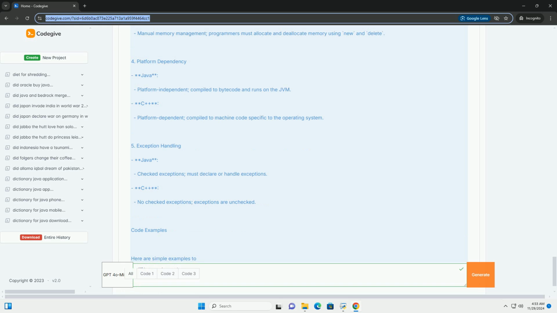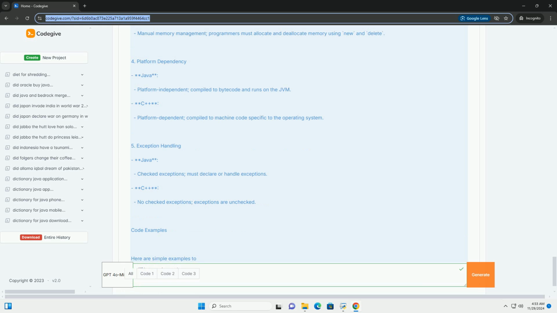4. Main method. In Java, the main method is defined as public static void main(String[] args), which serves as the entry point of the program. In C++, the main function is defined simply as int main.